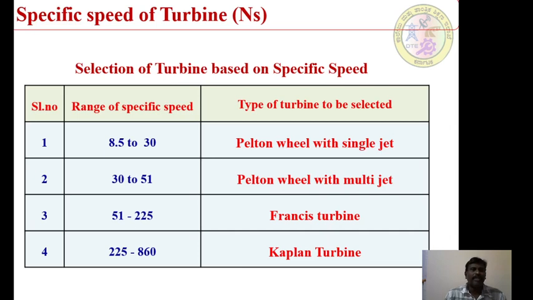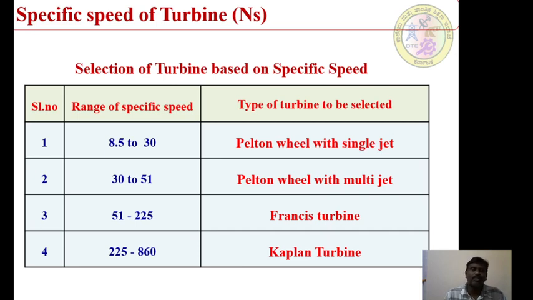For example, if the range of specific speed required is between 8.5 to 30, we used to select a type of turbine which is a Pelton wheel with a single jet. If it is 30 to 51, we used to recommend a Pelton wheel with multi-jet. If the specific speed ranges from 51 to 225, the Francis turbine is recommended. 225 to 860, the Kaplan turbine is recommended.